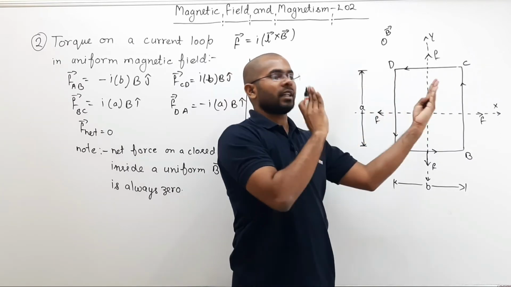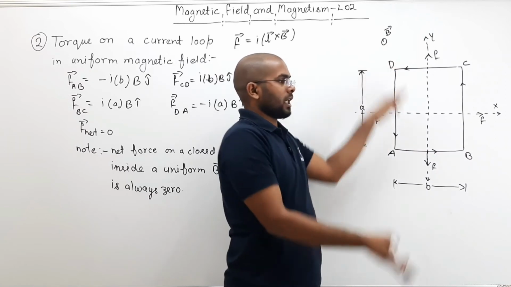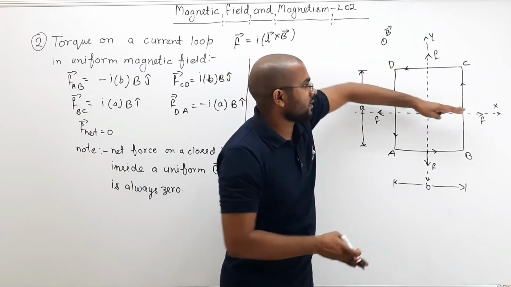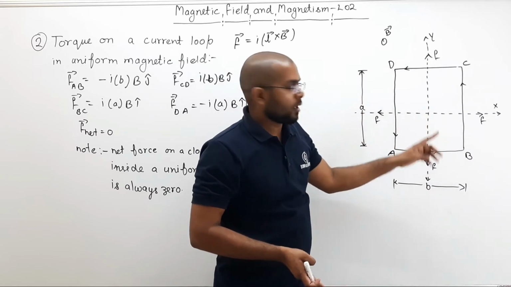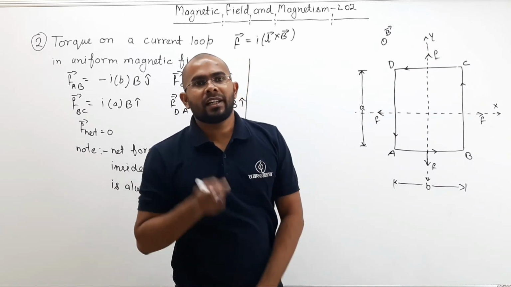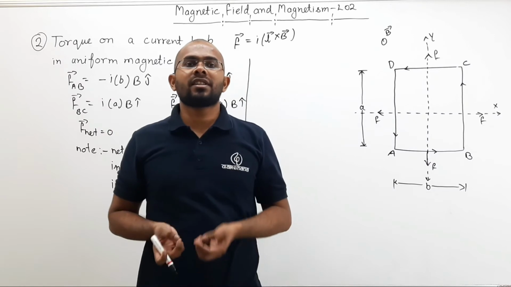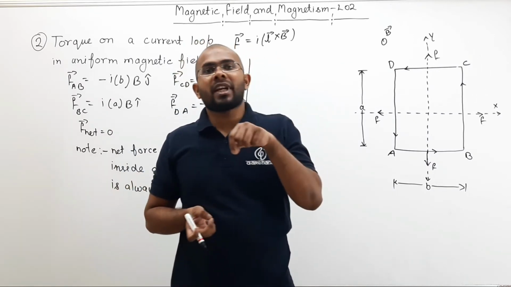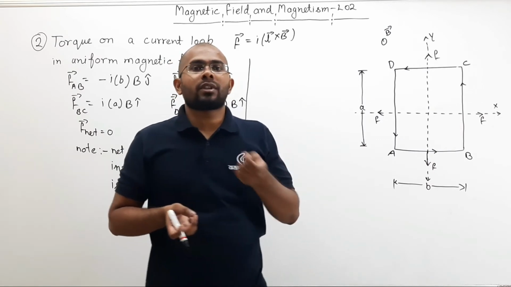If I rotate like this, then the y-axis is the axis. If I rotate like this, then the x-axis is the axis. No matter whether you take y or x, all the forces are passing through the axis. And if the forces are passing through the axis, then the perpendicular distance of the force from the axis becomes 0. Now if the perpendicular distance is 0, then total torque is 0.